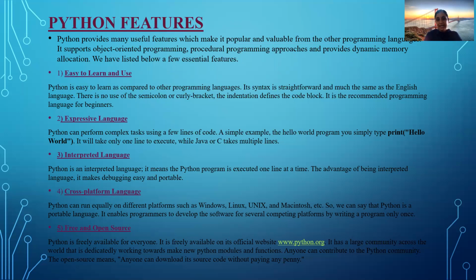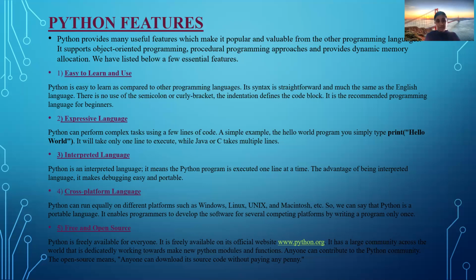Okay, interpreted language. It doesn't require any compiler. Python is an interpreted language. It means the Python program is executed one line at a time. The advantage of being an interpreted language is that it makes debugging easy and the code portable.